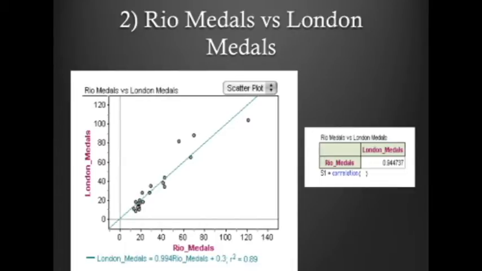Comparing Rio medals to London medals, the correlation coefficient is 0.945. This is a strong positive correlation, exemplifying that medals won at the 2012 London Olympics do in fact affect the number of medals won at the Rio Olympics.